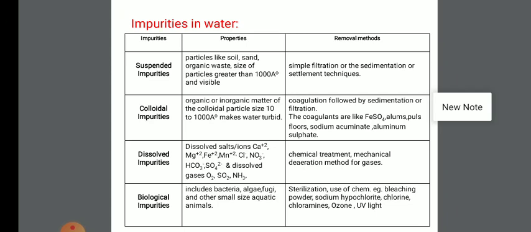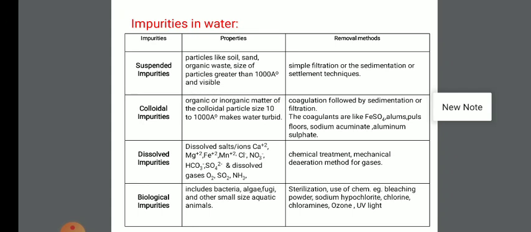These impurities are evenly distributed in water and they do not settle down easily. Generally, the colloidal particles in water are negatively charged. They are removed by coagulation followed by sedimentation or filtration. For the coagulation process we use chemicals called coagulants, for example FeSO4, alum, sodium aluminate, aluminum sulfate, etc.